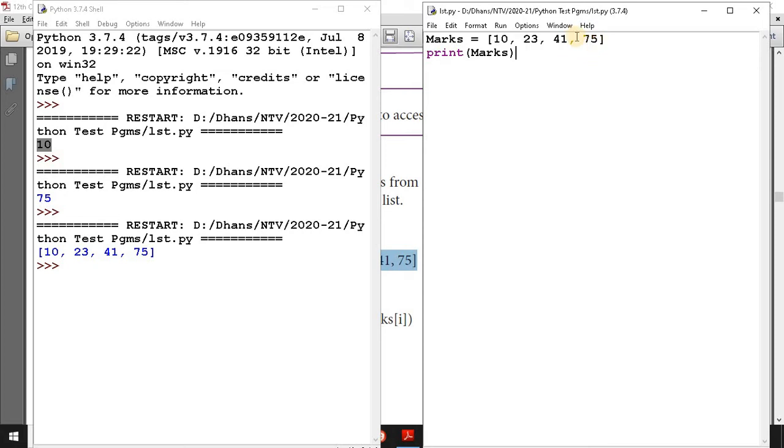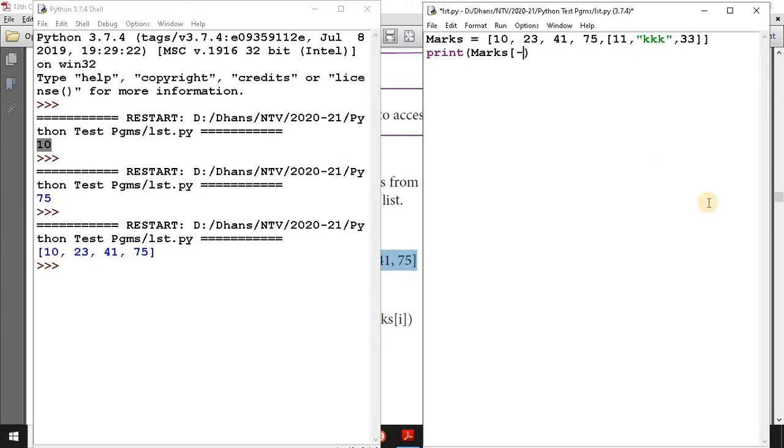Okay. Suppose it consists of a sublist, for example, one more sublist is inside this one: 11, 22, 33, or one string. One string it may consist of. So what is this?